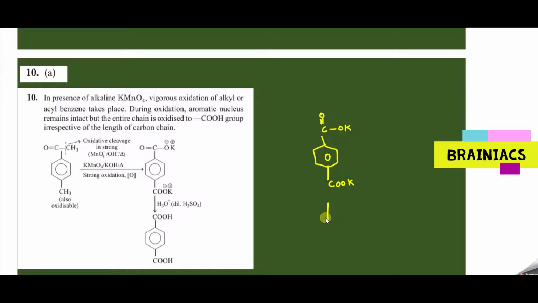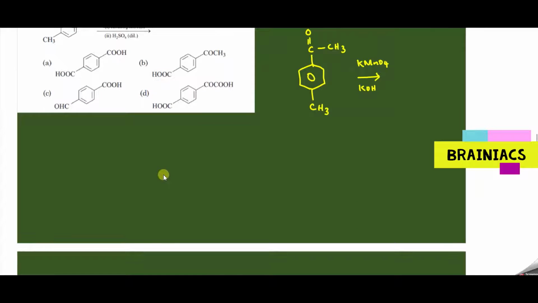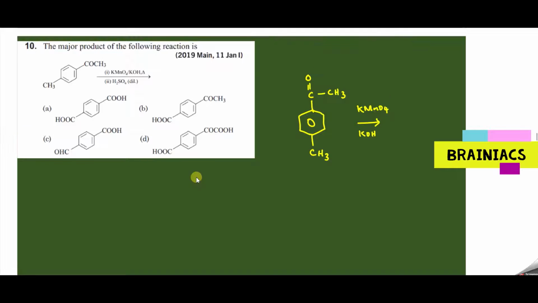Next step, they are showing H3O plus. That means it is to restore the hydrogen. So it will donate H plus and you will get a dicarboxylic acid like this, COOH and COOH. This will be the answer. Clear? Okay. So option A should be the correct answer.